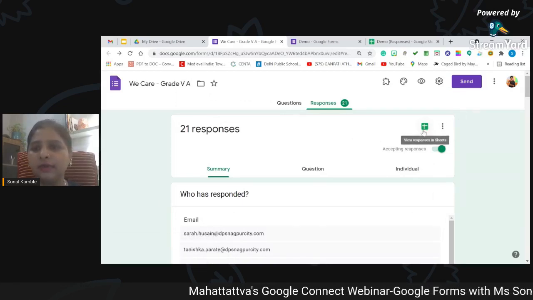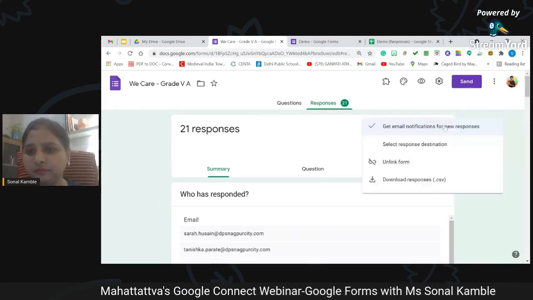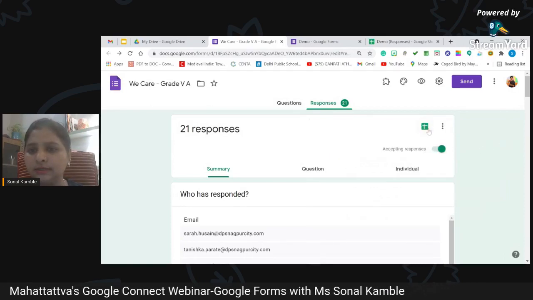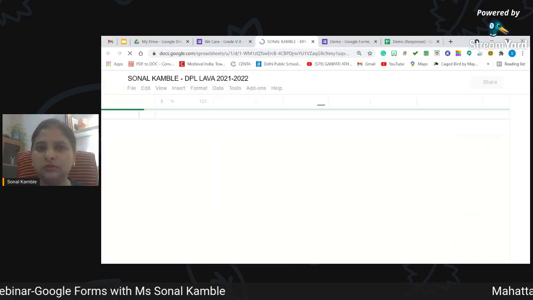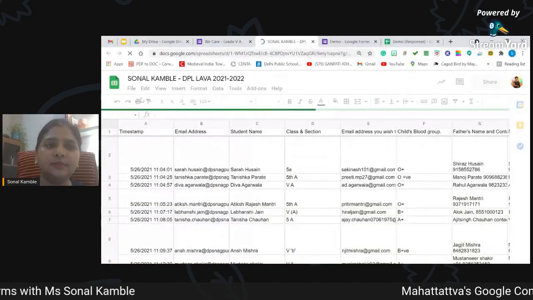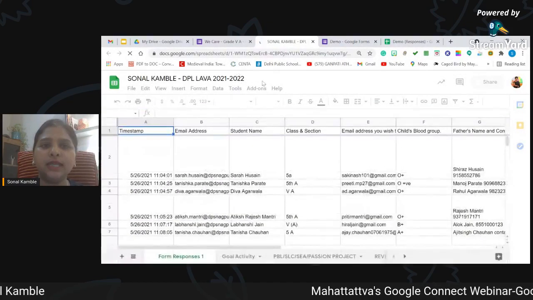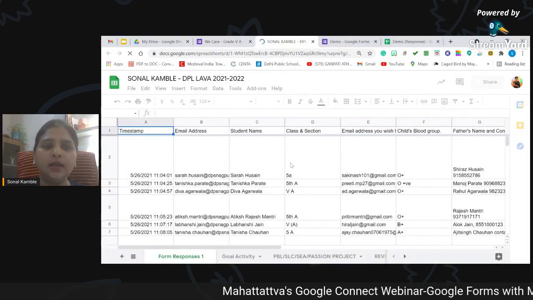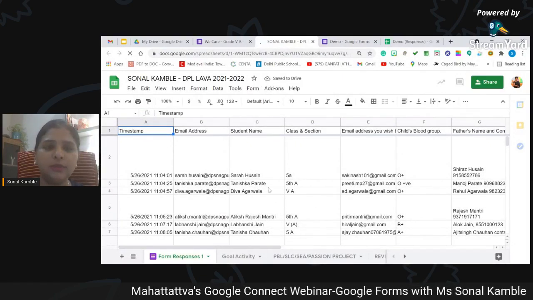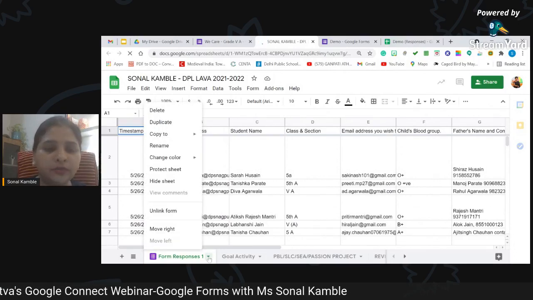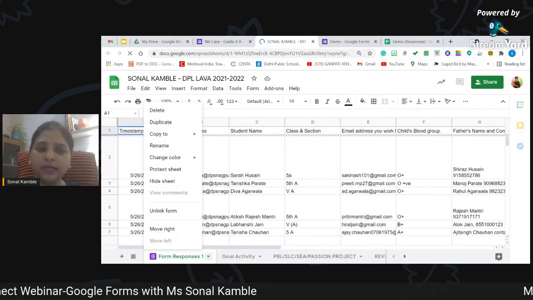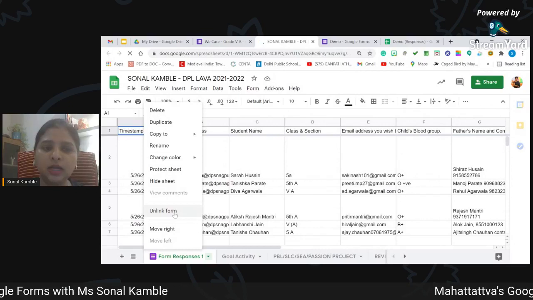And then when I click on view responses, you will see that it is pasted into another file which I just selected, the existing one, and all the options are available there. Now, if I want to remove this file and I don't want any further responses to be updated in this form, I will just click on unlink form.